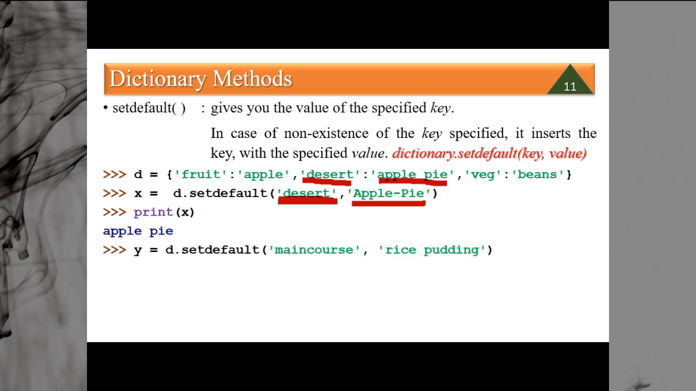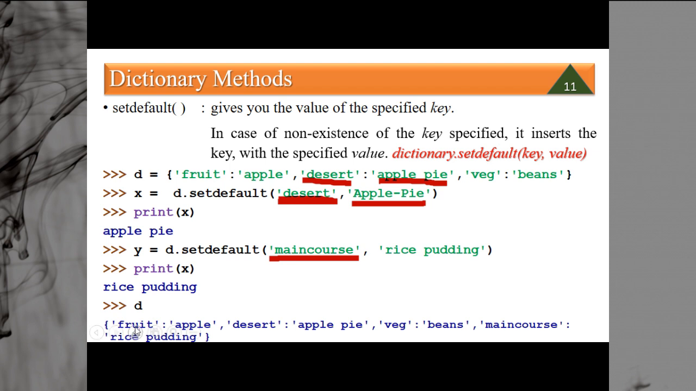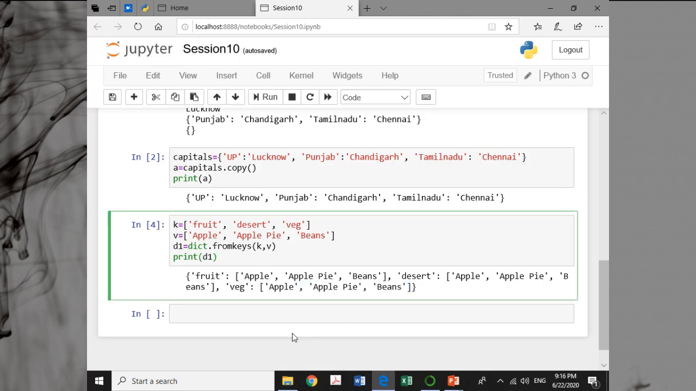Now again we are saying y is equal to d.setdefault(main course, rice pudding). It will search for the key main course. Main course is not available in this dictionary. Since this key does not exist, it will be added to the dictionary, and the value will be rice pudding. If we print it now, you can see fruit, apple, dessert, apple pie, veg, beans, and main course, rice pudding. This item has been added.